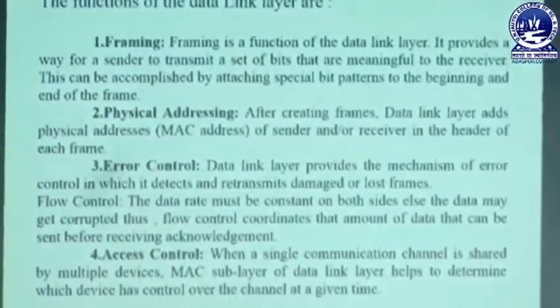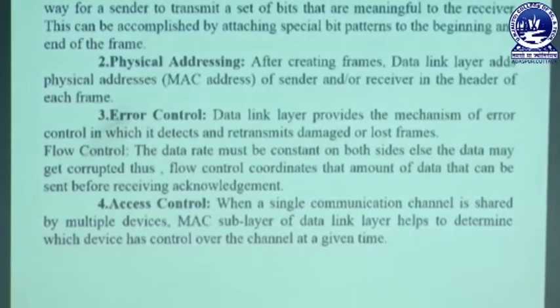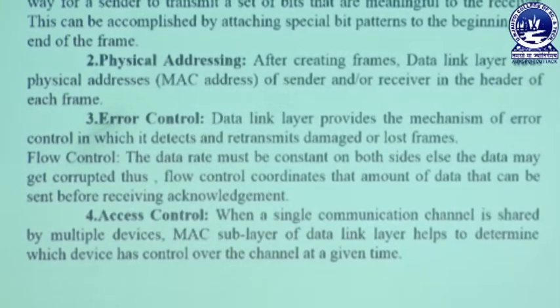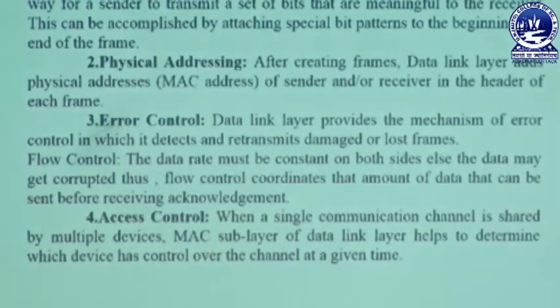Next comes error control. What does error control mean? While sending a message, there are a lot of chances where an error can occur. When an error occurs, data link layer is responsible for debugging the errors, which means correcting the errors in the messages. While sending a message, there may be a voltage fluctuation, or some other criteria where a message is hampered or an error arises. Data link layer will be responsible for correcting the errors and retransmitting the messages.